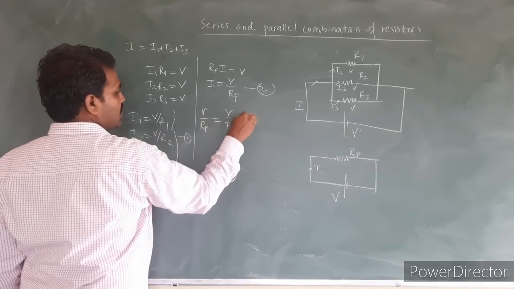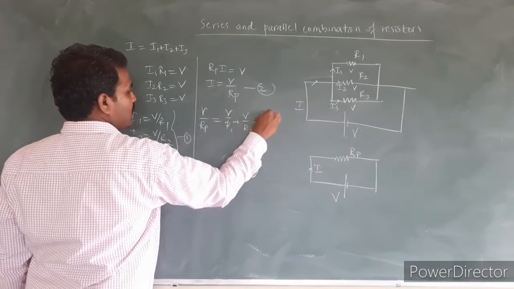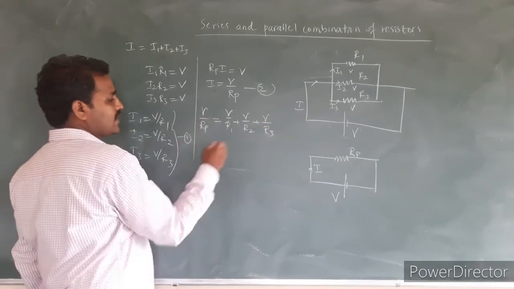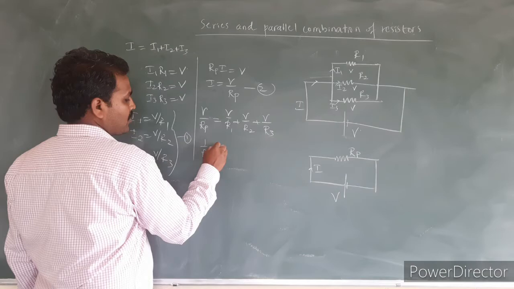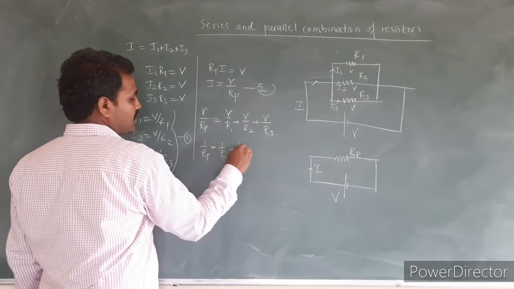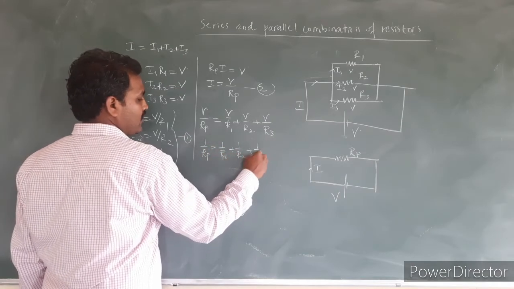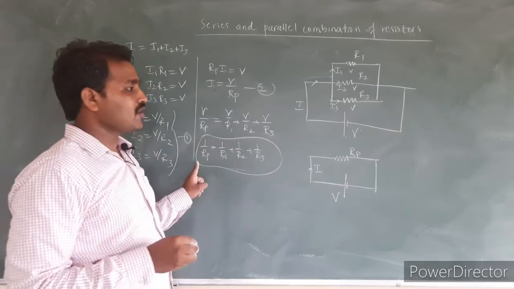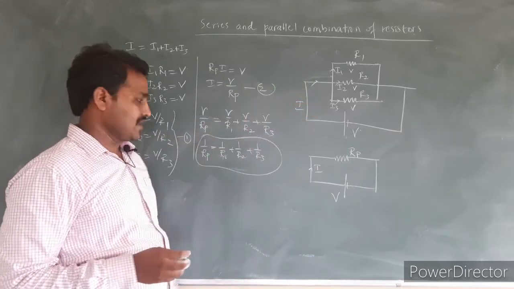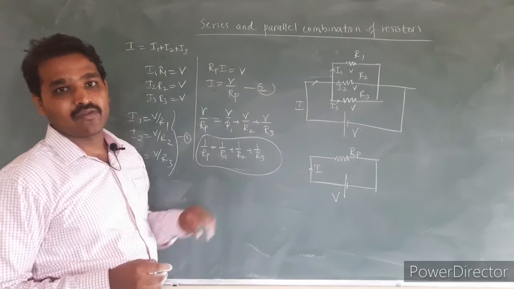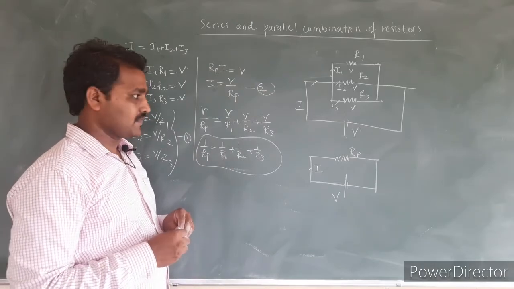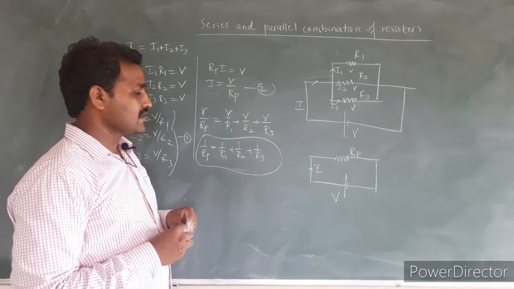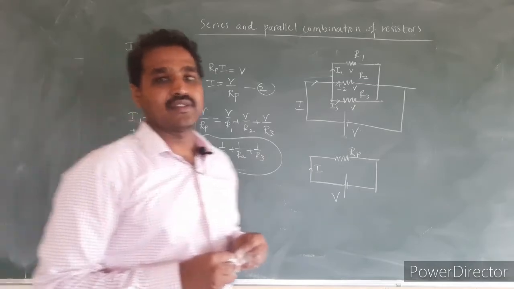V by R1 plus V by R2 plus V divided by R3. If I cancel V here, I can write 1 by Rp is equal to 1 by R1 plus 1 by R2 plus 1 by R3. So this Rp indicates the effective resistance of a parallel combination of the resistors. The same thing can be extended for n number of resistors. This is the expression for effective resistance when resistors are connected in a parallel combination.